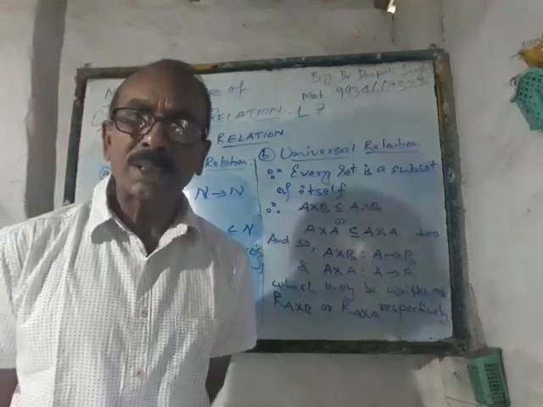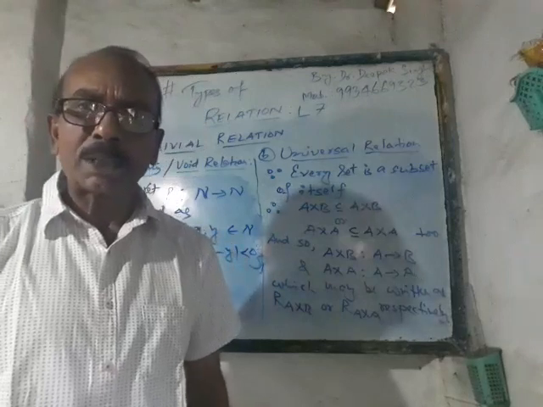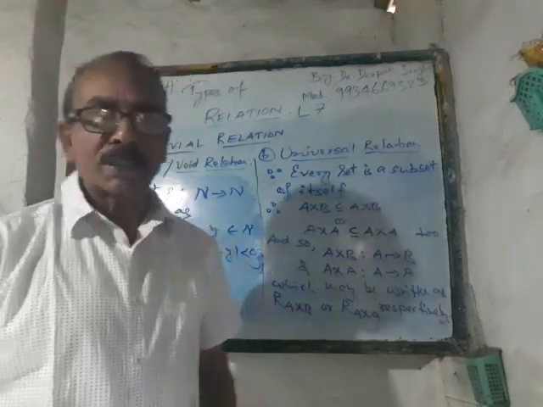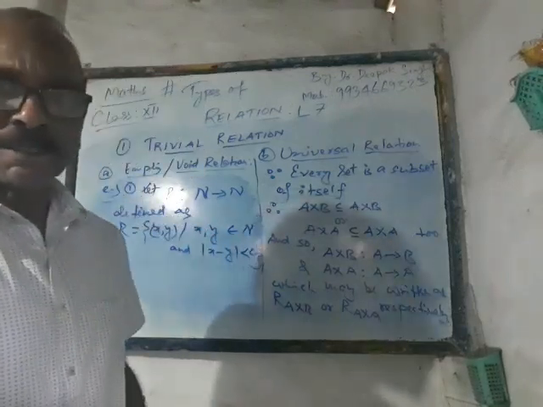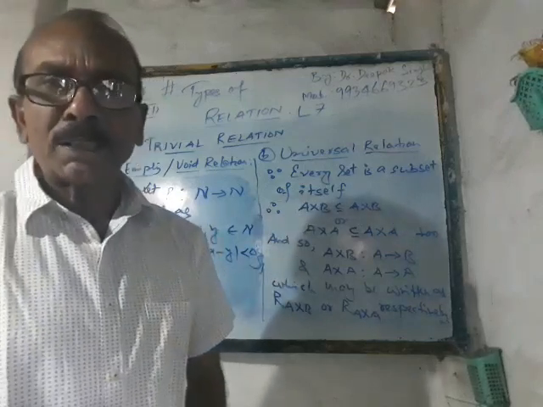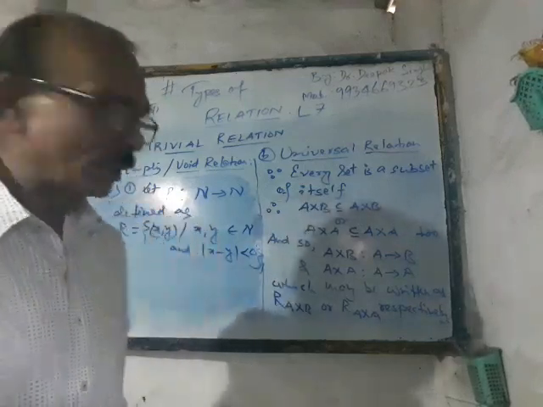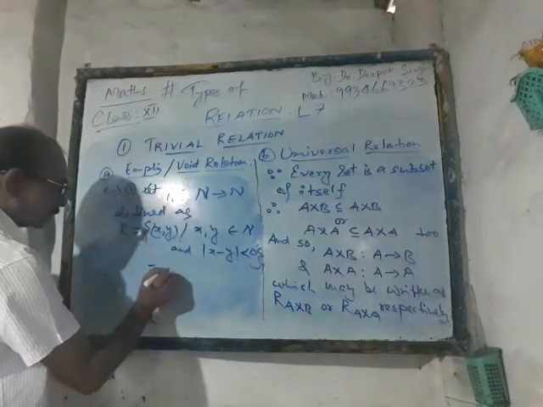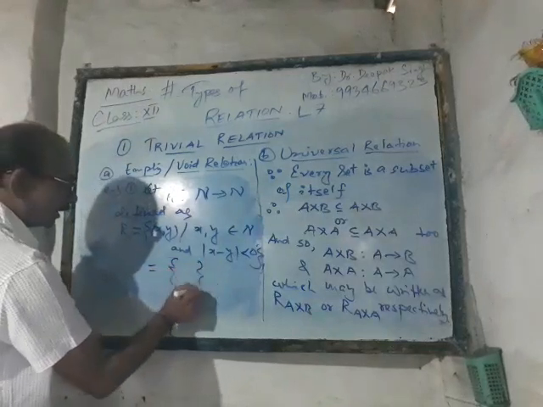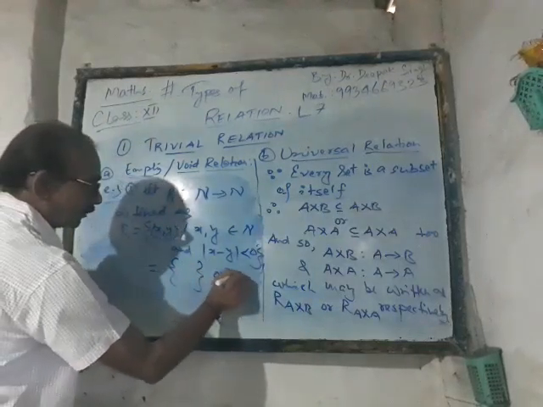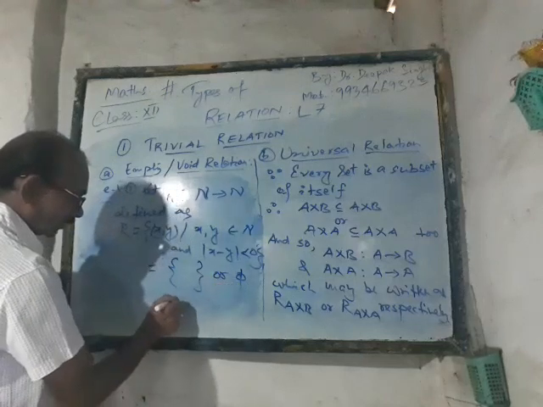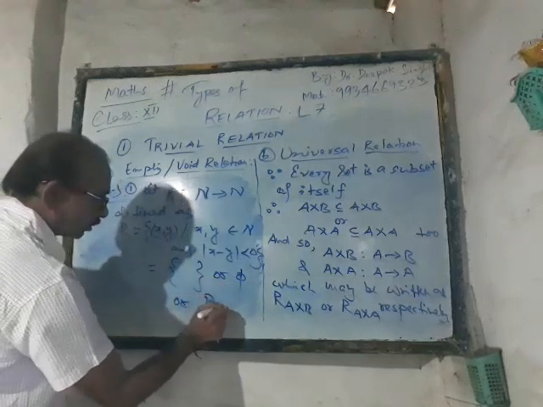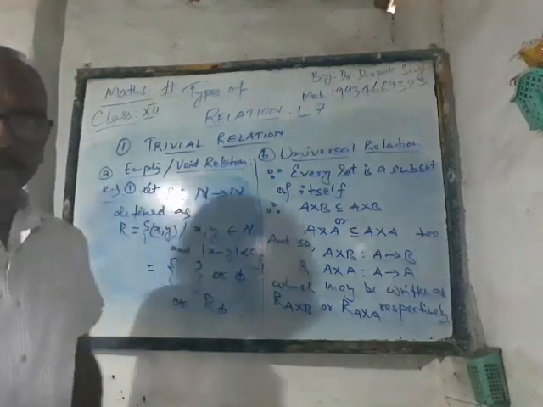We are not going to get any such pair in that particular relation, and if no pair is there, that would be an empty one and termed as an empty relation. So this is either written like this, or you may write phi. So this is all about an empty relation.